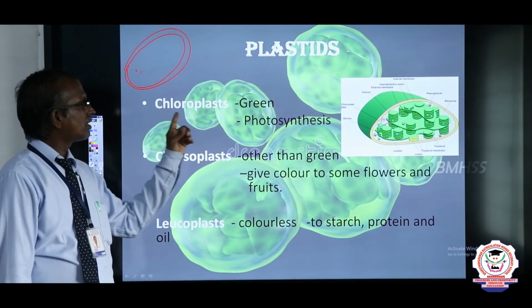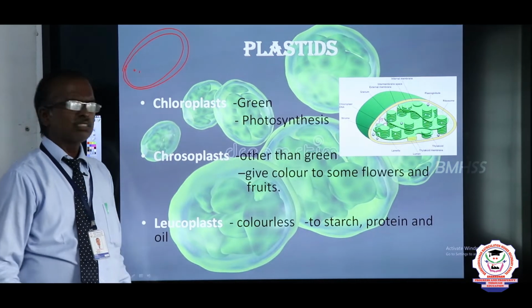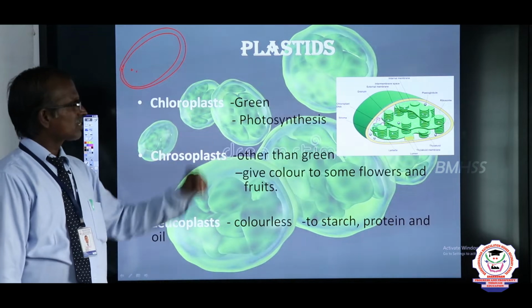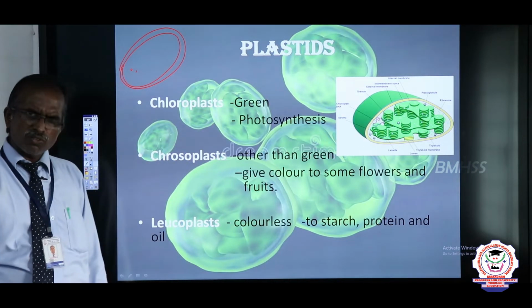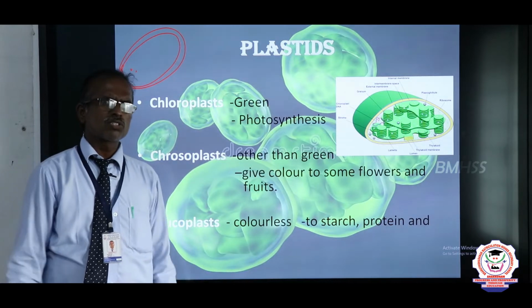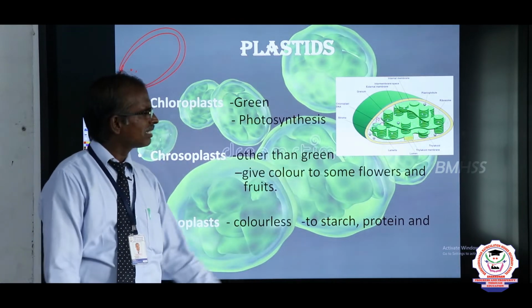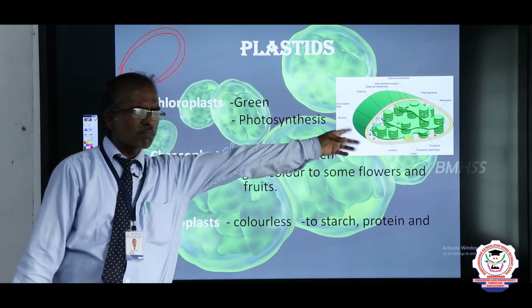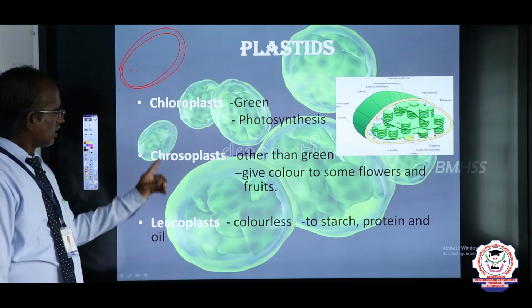Chloroplast, this is the most common and conspicuous of the three types. A green structure which contains chlorophyll pigment which helps in photosynthesis, that is the manufacture of food material. That is the kitchen house of the plant, the chloroplast. Next is